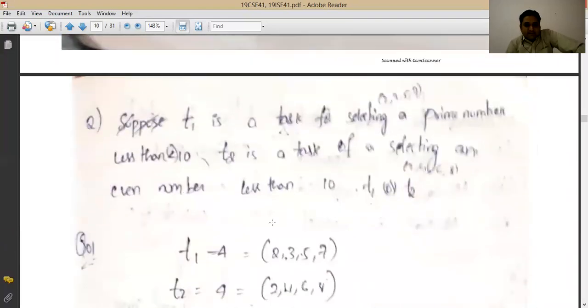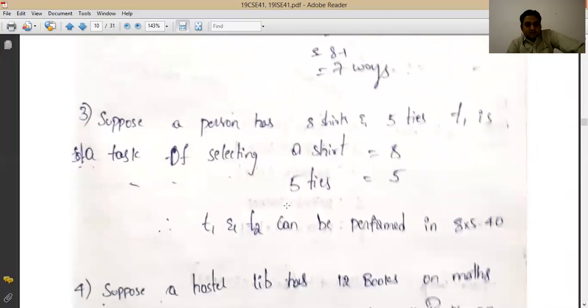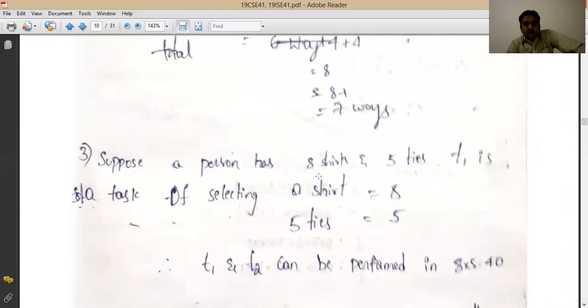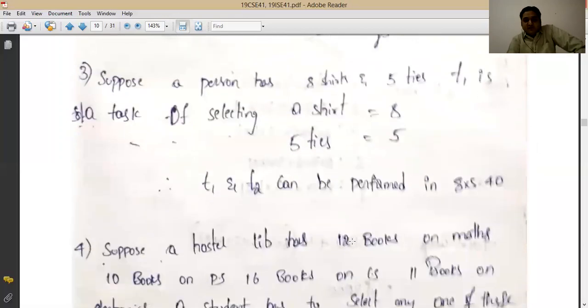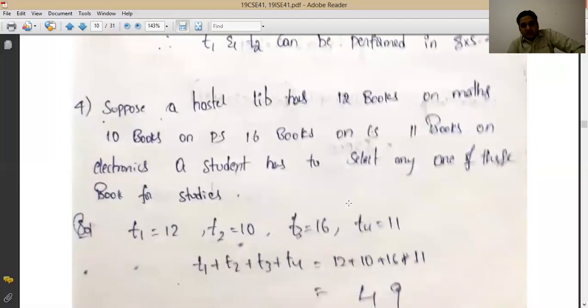Now, to understand the concept of the product rule, you can understand this very good example, number 3. Suppose that one person has 8 shirts and 5 ties. Then how many ways can he wear a dress? He can select 8 shirts, and along with that, each tie can be selected. So 8 into 5, that means 40 options are there for him to select one dress of shirt and tie. You can coordinate with shirt and pant also, and the same way you will understand.